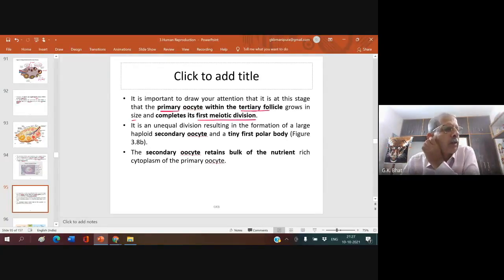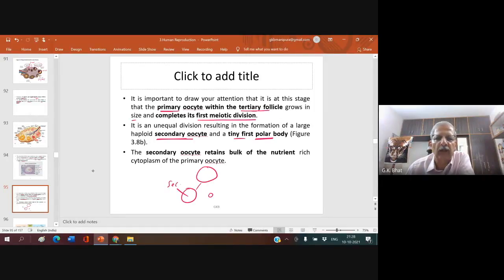Whenever a primary oocyte completes its first meiotic division, the resulting structure is called the secondary oocyte, and the other one is a polar body. So it is an unequal division, resulting in the formation of a large haploid secondary oocyte and a tiny first polar body. Whenever the primary oocyte divides, it forms one large and another small one. The large one is called the secondary oocyte, and the small one is called the first polar body.